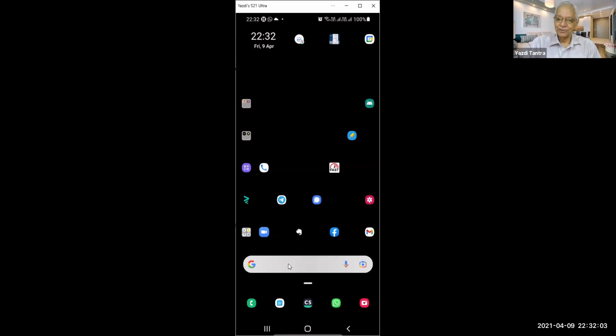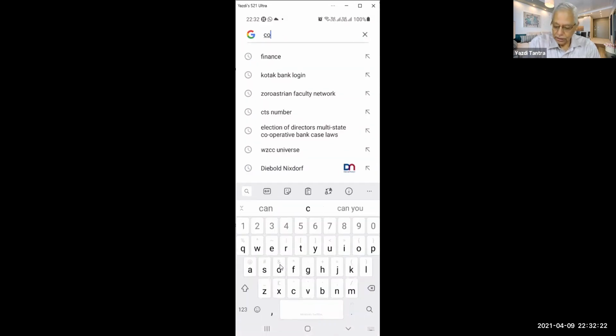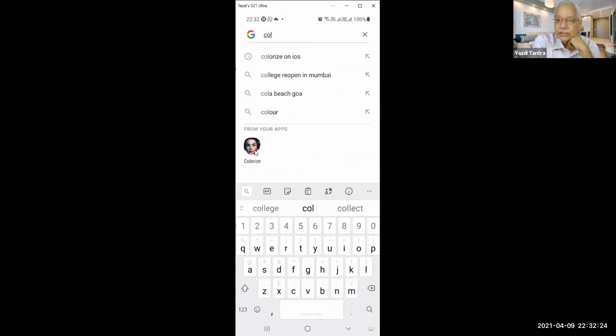And we don't like the old pictures to be in black and white. You are so used to color, and your kids are so used to color, so you don't want to share black and white pictures. So what do you do? You take a snap of the black and white picture and then use an app called Colorize. This is the name of the app, Colorize.